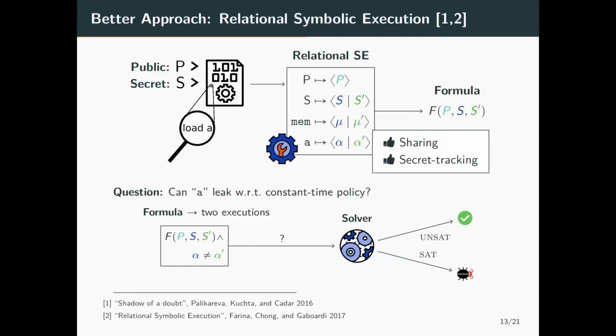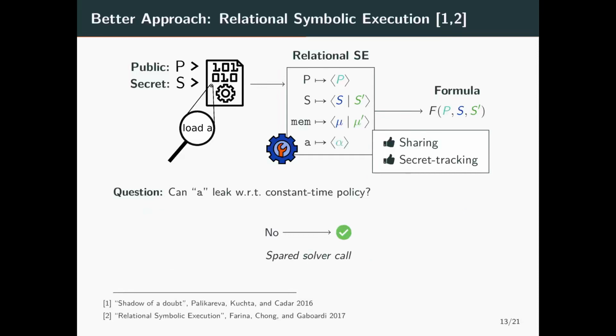Now, the symbolic execution gives us a formula representing two executions of the program with the same public input. In our example, we want to check that the expression load A does not leak secrets when A maps to a pair alpha, alpha prime. To do that, we take the current formula representing two executions and add can alpha be different from alpha prime, and just send it to the solver like before.